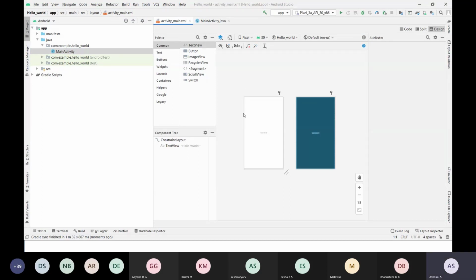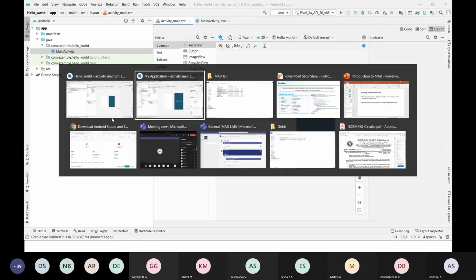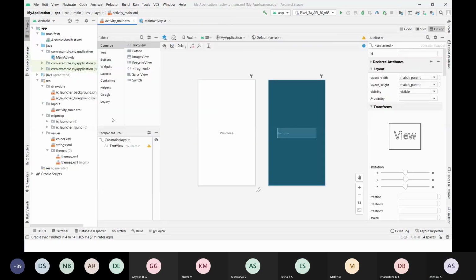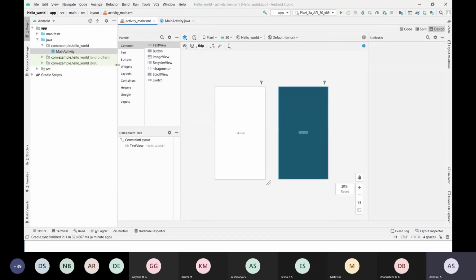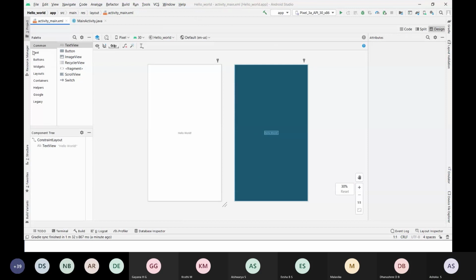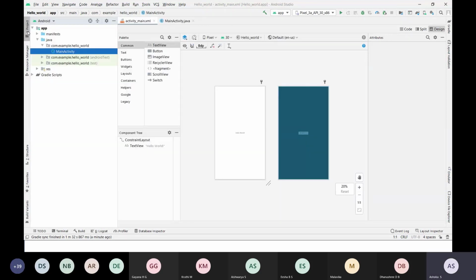See, allowed. Now it has loaded. So this is the one we created. My application name is allowed, right? Here you can see on the left side we have different files. Click on this project. You can see different files.